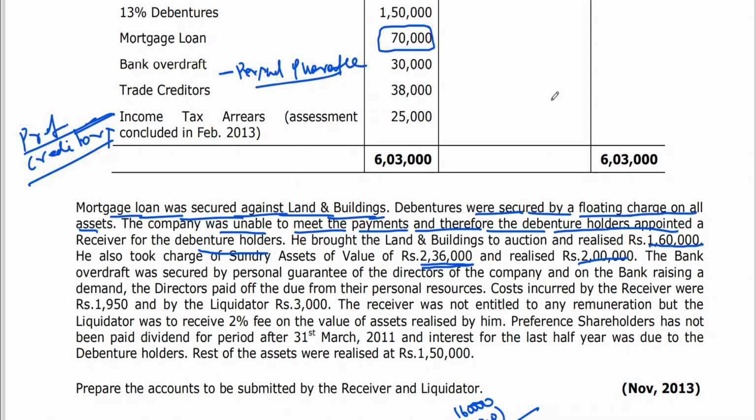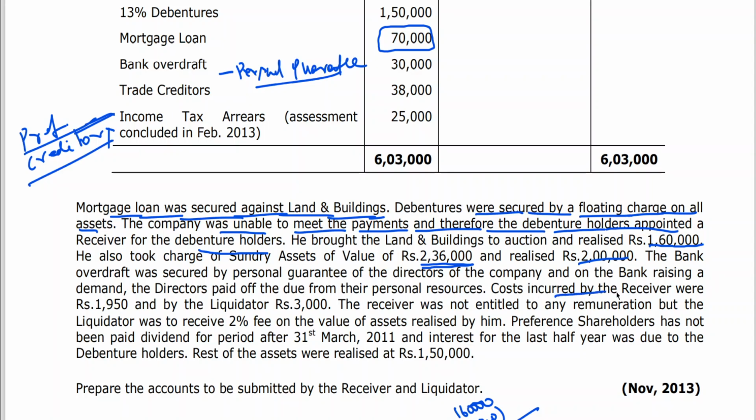Instead of the company paying, since they have given personal guarantee, they have made payment from their personal pocket, and that amount will become due to the directors. Instead of the amount being due to the bank, it will become due to directors. That's it. That will be taken to the liquidator final statement. Clear to all of you? The directors paid off the due from their personal resources.